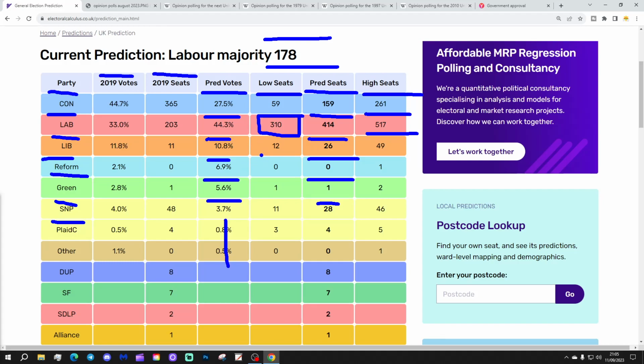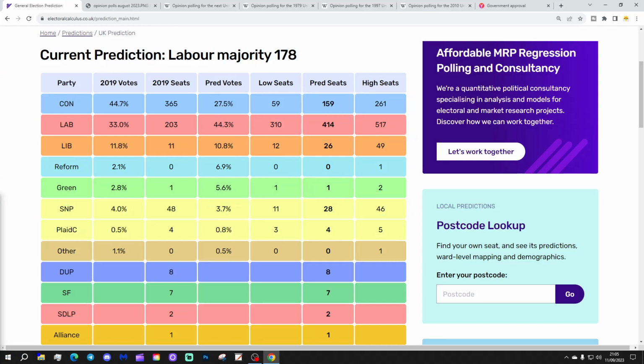The Liberal Democrats on 12 seats at the low end, 49 seats at the high end. Brexit on no seats at the low end, 1 seat at the high end. Greens on 1 seat at the low end, 2 seats at the high end. SNP could get 46 seats at the high end and 11 seats at the low end. That would be a really terrible result for the SNP if that happened. Plaid on 4 seats in their central prediction, 5 at the high end and 3 at the low end.